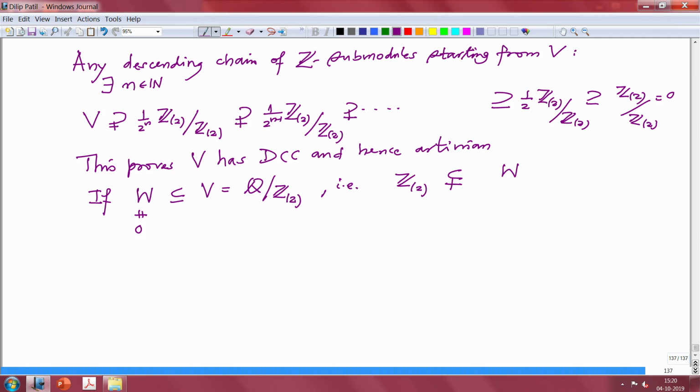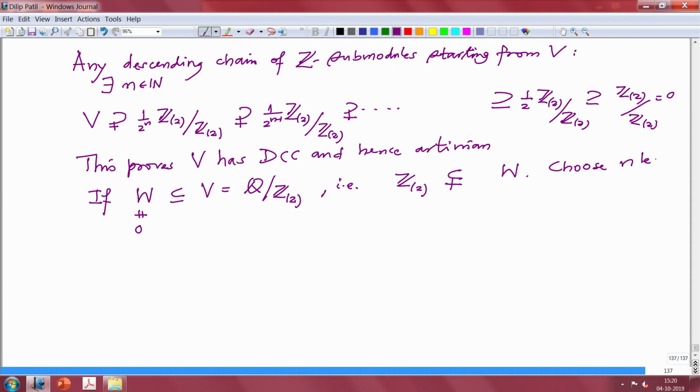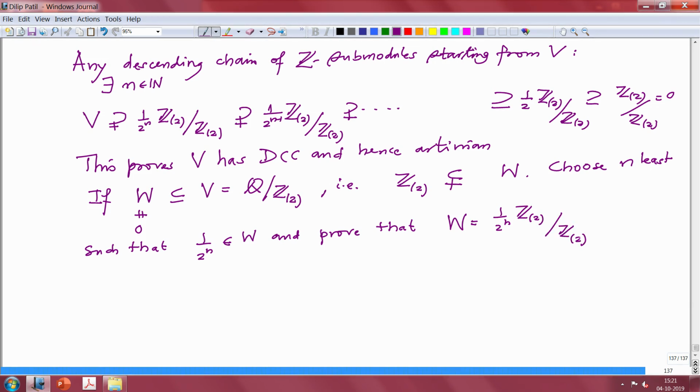Choose n least such that 1 by 2 power n belongs to W, and prove that W must be 1/2 power n Z bracket 2.